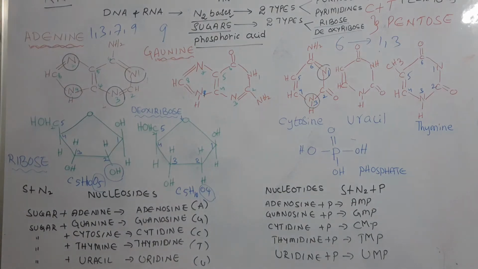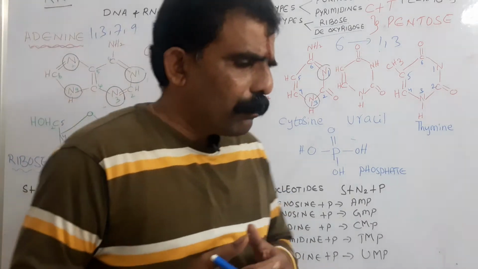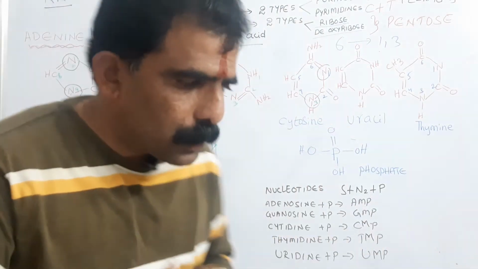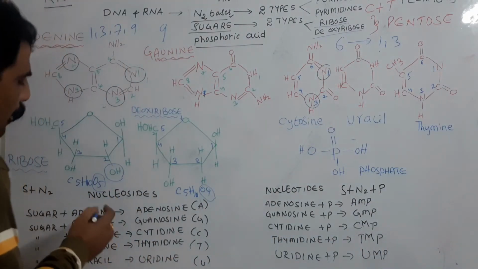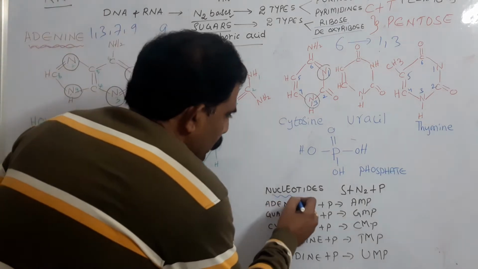Like this, in the DNA and RNA, in the nucleic acids, all three types of components are present. These individual components unite, resulting in the formation of two types of structures known as nucleosides and nucleotides.